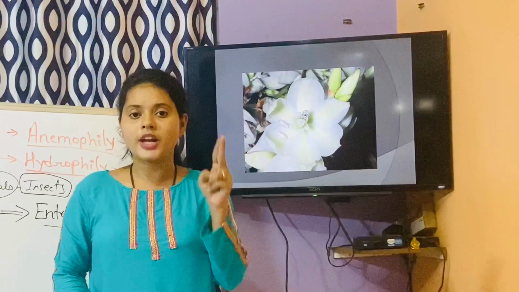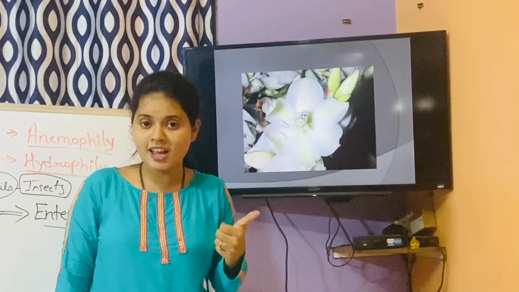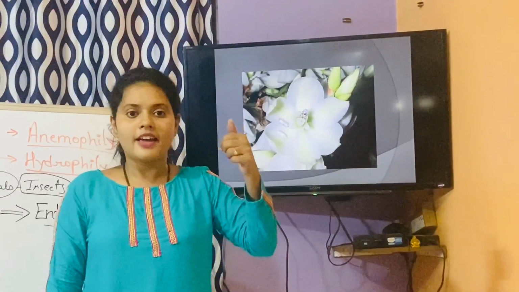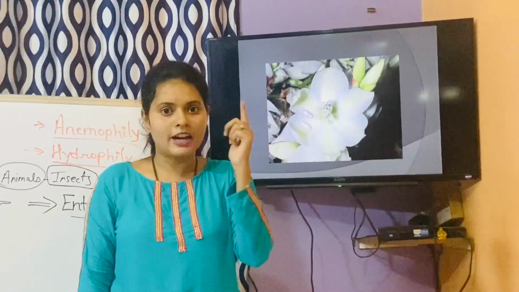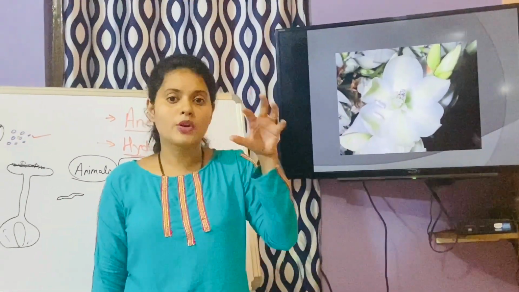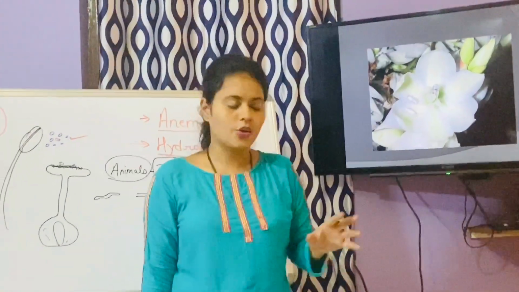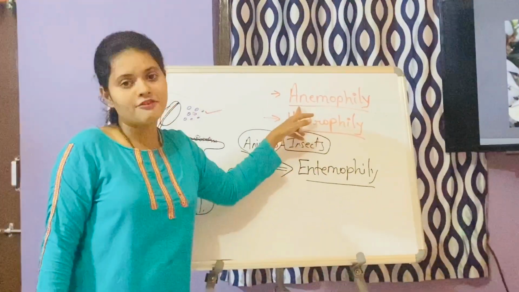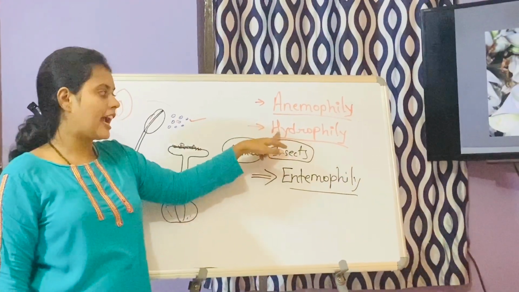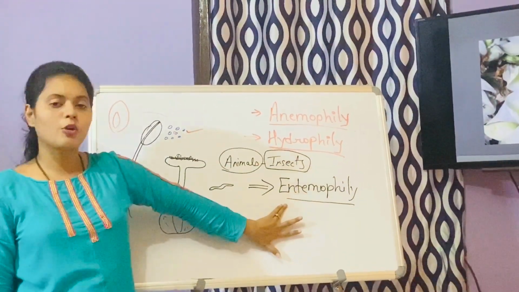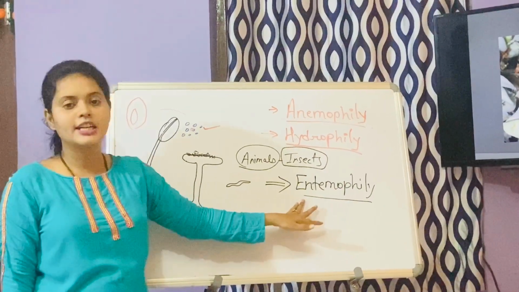Okay, so this is all about the kinds of agents of pollination. We have seen there are two agents of pollination, abiotic agents and biotic agents. Examples of abiotic agents are wind and water. For biotic, we have taken more examples of insect pollination. Wind pollination is referred to as anemophily, water pollination as hydrophily, and insect pollination as entomophily.